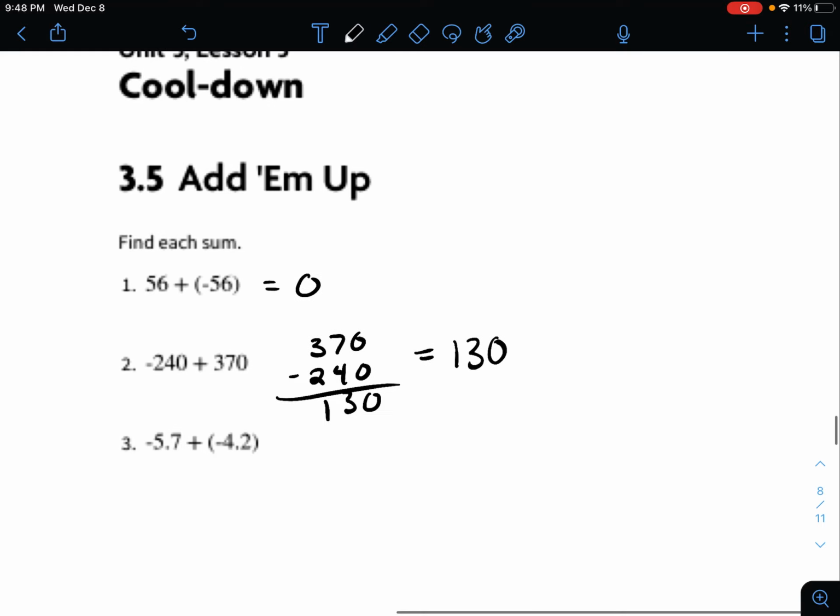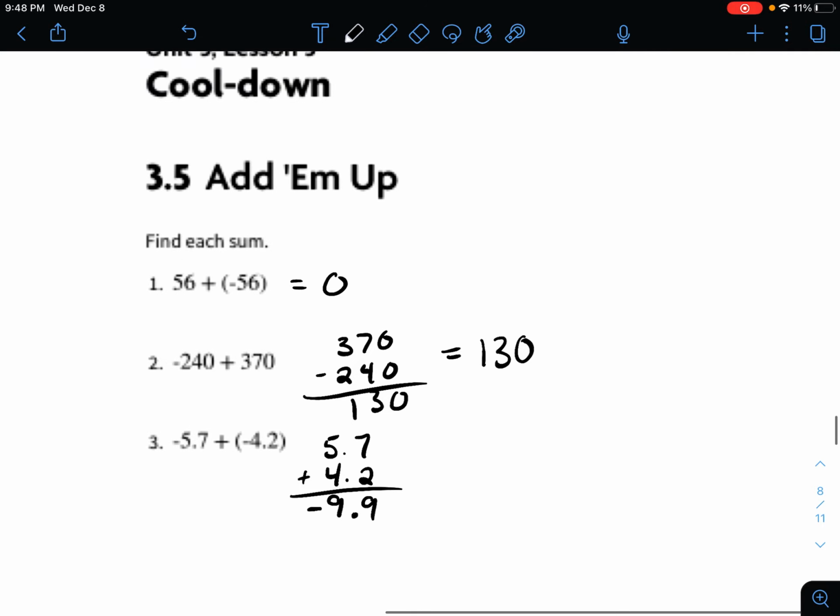Okay, next one. Now these are both negative. So when you add negatives, you just add them like normal numbers, and then you keep the negative sign. So 5.7 plus 4.2. So once again, just line them up. 7 plus 2 is 9. 5 plus 4 is 9. Make sure to drop the decimal, and then just put a negative sign on your answer.